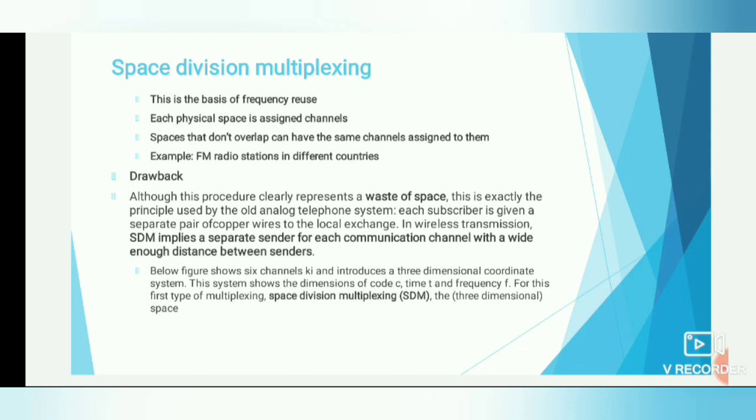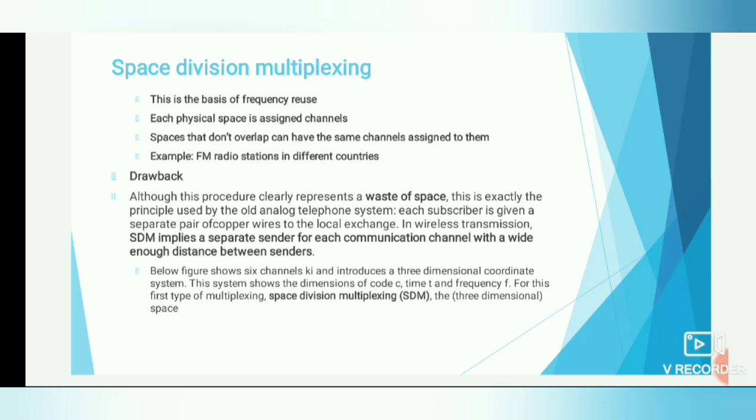Although this procedure clearly represents a waste of space, this is exactly the principle used in the old analog telephone system. Each subscriber is given a separate pair of copper wires to the local exchange. We already know the old analog telephone system used in our homes. So in that case we use space division multiplexing.